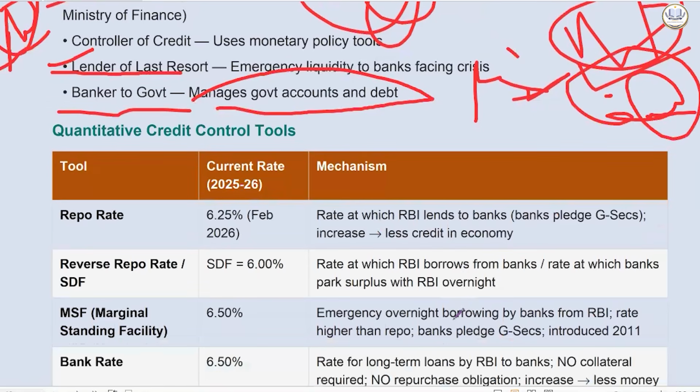Now there are various ways RBI can do control. Basically two classifications are there. One is called quantitative, the second is called qualitative. Now, what is qualitative credit control?